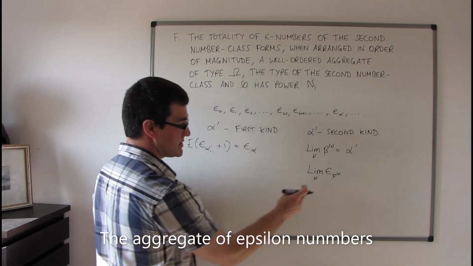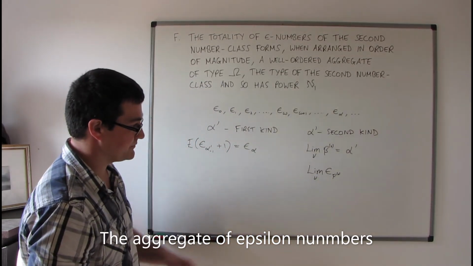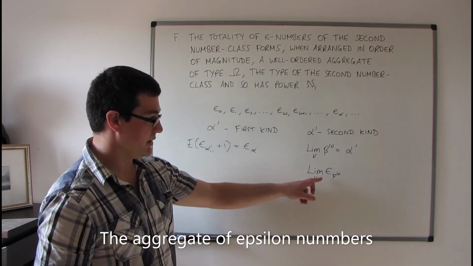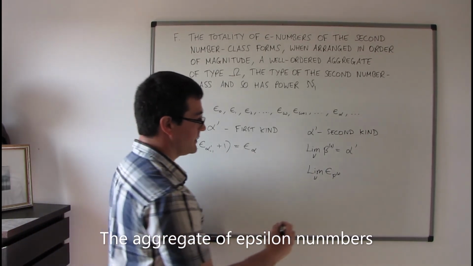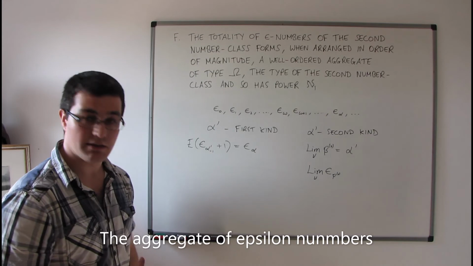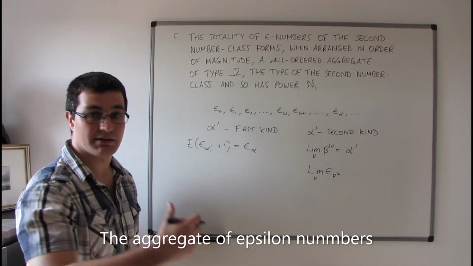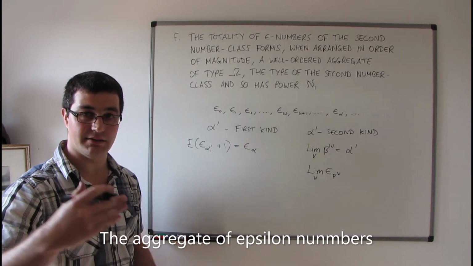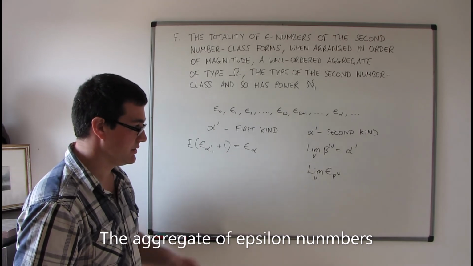Well, we know that this is going to be an epsilon number by theorem E. Not only that, it's going to be the next greatest epsilon number in order of magnitude.